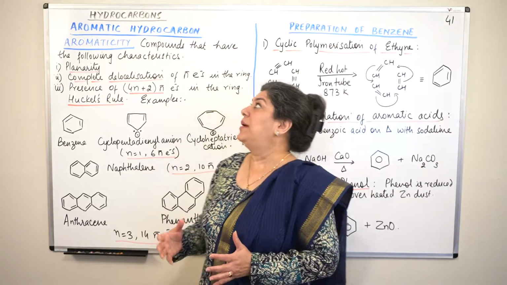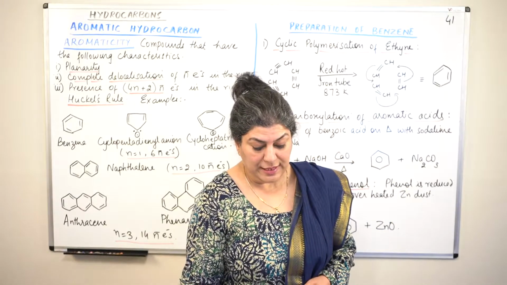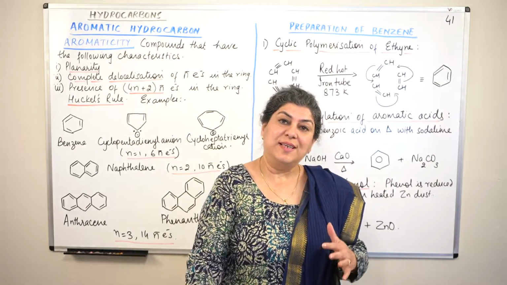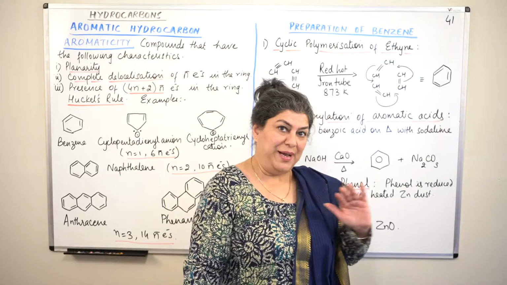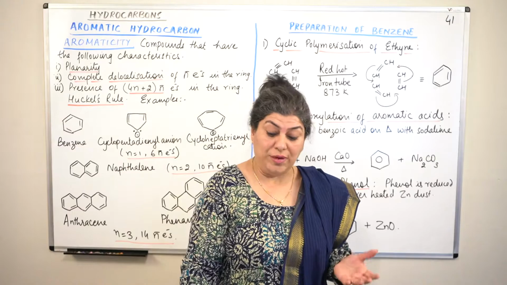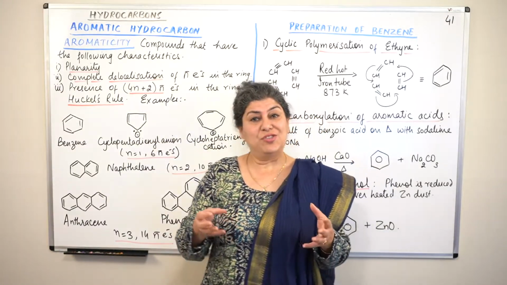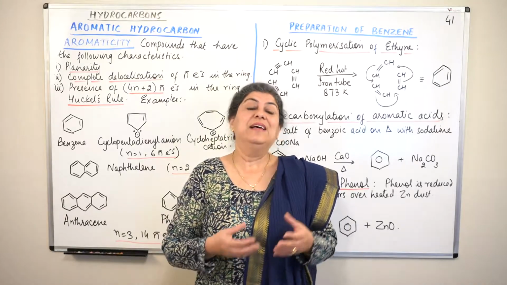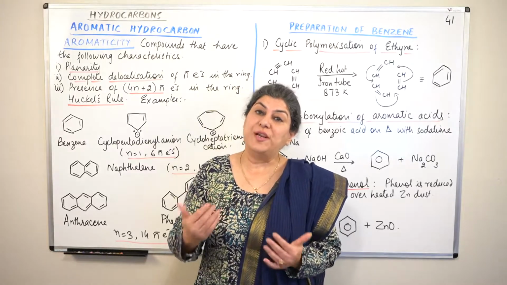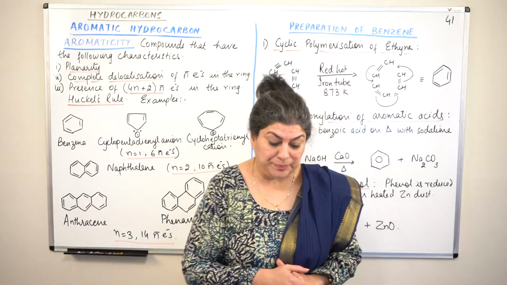We have been studying aromatic hydrocarbons, and in this topic I told you about the nomenclature and isomerism of hydrocarbons. Then we started discussing the structure of benzene in the past few videos. I told you how Kekulé devised the structure and gave the Kekulé structures, but the Kekulé structures of benzene could not explain the extraordinary stability of benzene. And therefore, the concept of resonance was introduced, which I explained in the previous video, that is in part 40.